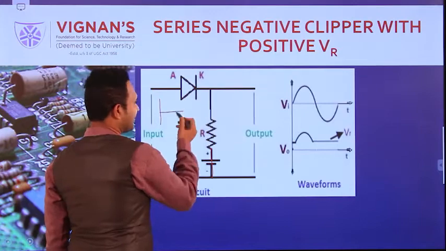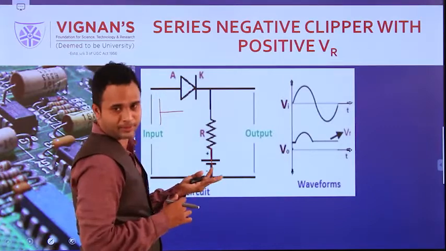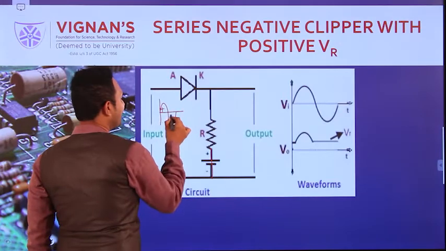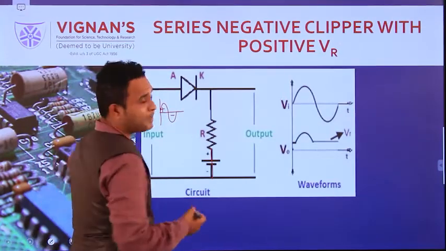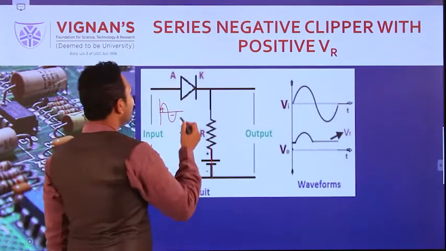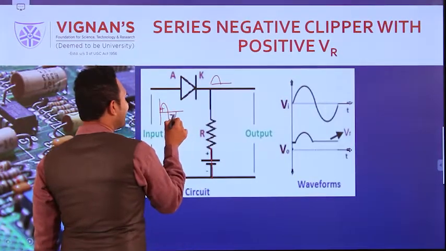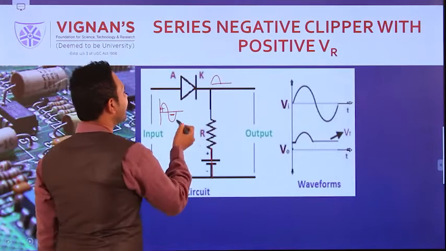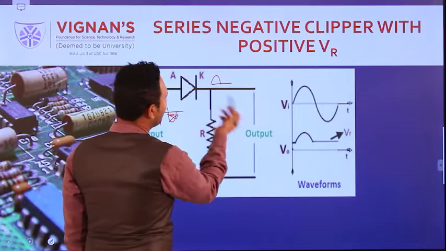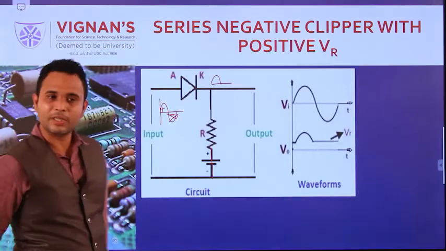Here our input is the same circuit, but the diode is connected in the reverse direction compared to the positive clipper, right? So here also our input has two peaks, one positive peak and the second one a negative peak. When the positive peak is connected to the anode, the diode is in forward bias, so the whole positive pulse we get at the output side. At the time of the negative peak, the diode is in reverse bias and acts as an open switch, so the negative peak is not coming at the output side, right? This is about the series negative clipper.